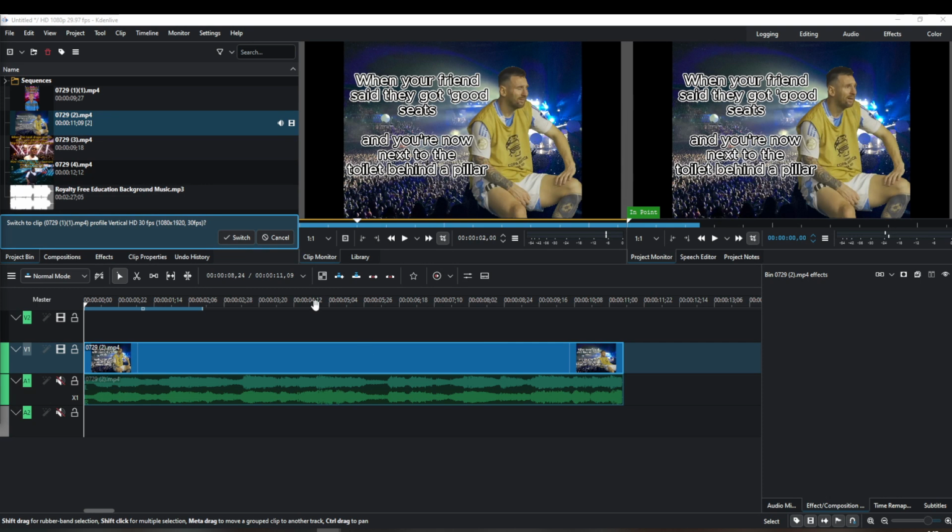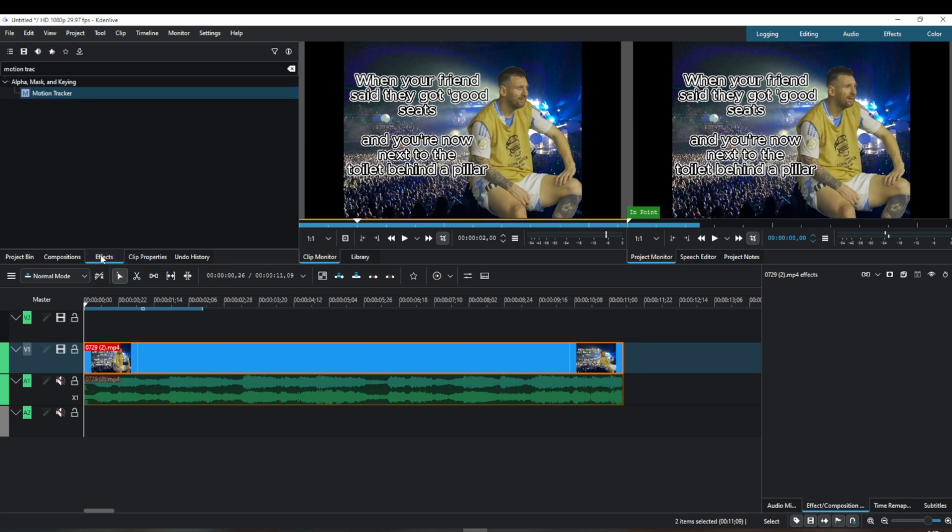Let's dive right in. First, start by opening your project in Kdenlive and select the clip where you wish to apply motion tracking. This is an essential first step, as setting your sights on the right clip lays the groundwork for successful editing. Now head over to the effects panel. This is where the magic happens.